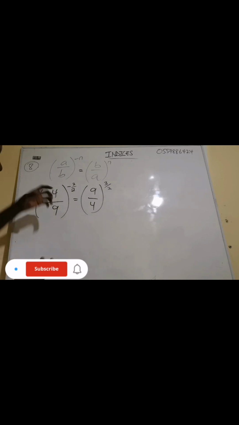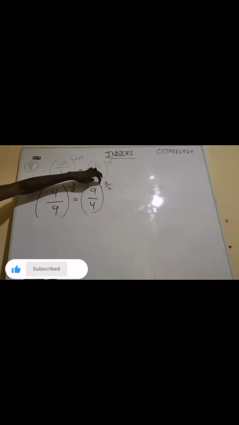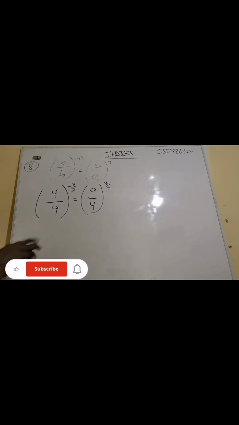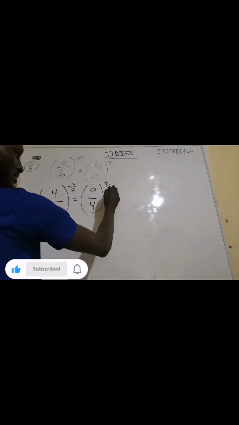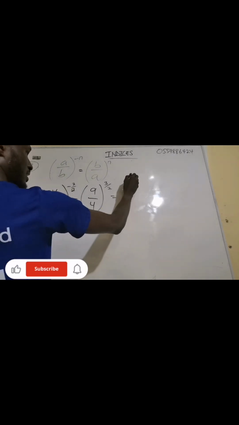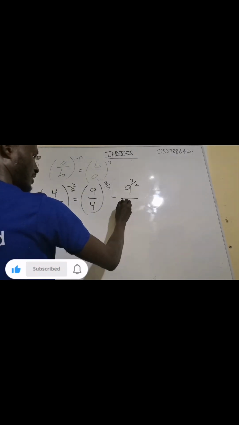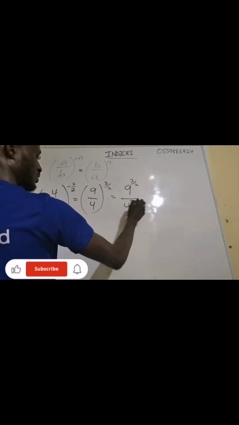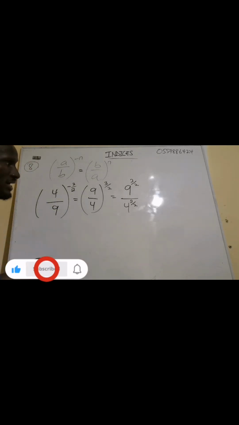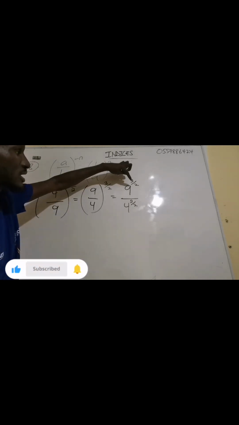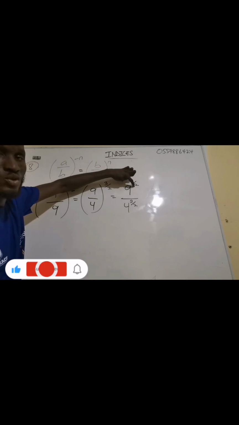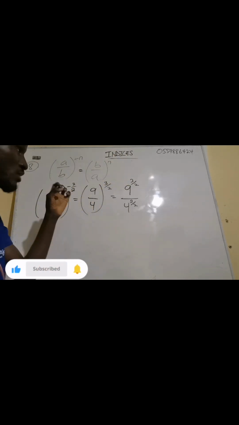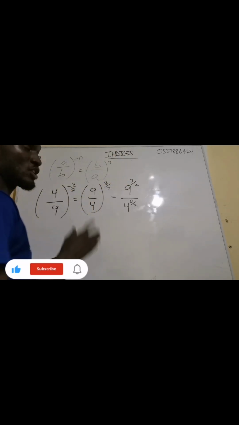Now what it's going to do is that this one will affect this, and this one will affect this. Now we have so many ways of solving this one. The first method is I'm going to write 9 exponent 3 over 2 and then 4 exponent 3 over 2. Now don't forget that we said that this one means that the 2, the denominator, becomes the root.